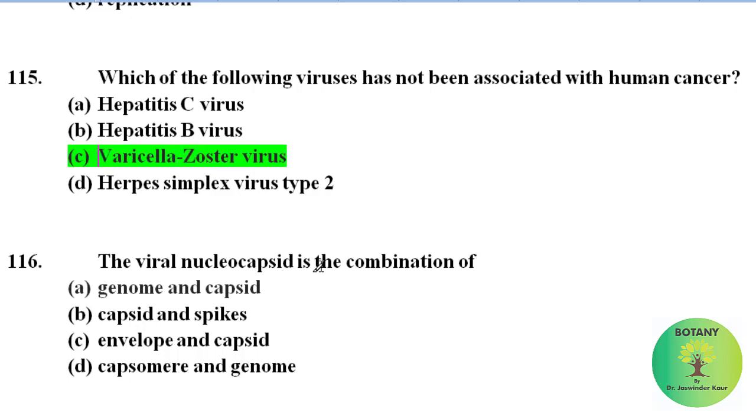The viral nucleocapsid is the combination of genome and capsid, capsid and spikes, envelope and capsid, capsomer and genome. Correct answer is genome and capsid. The viral nucleocapsid is a combination of genome and capsid.